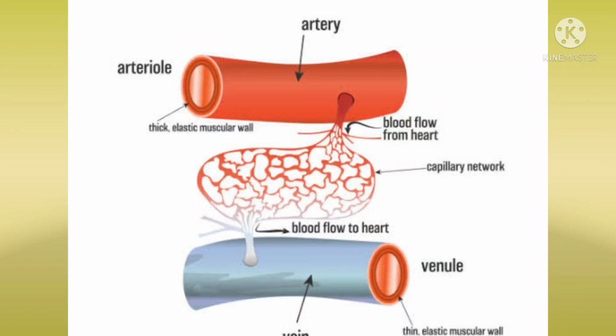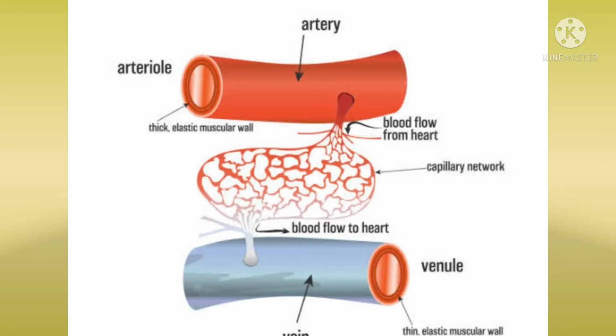Already we know about capillaries. The word capillary came from a Latin word. The meaning of capillary is hair. The function of the blood capillaries is diffusion of various substances, exchange of substances within the cell. These are the three types of blood vessels. Okay children.